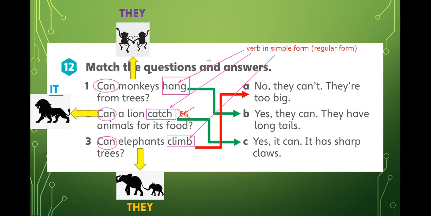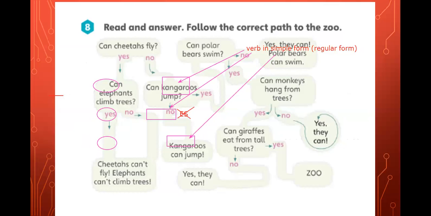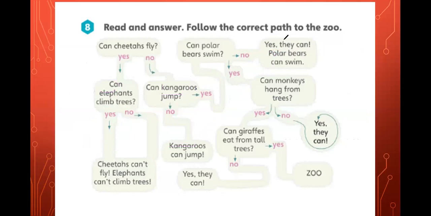Now let's move on. So for this exercise, we're going to talk about the possibilities, the abilities of these animals. And then we'll follow the trail, we'll follow the correct path to get to the zoo, which is our goal.